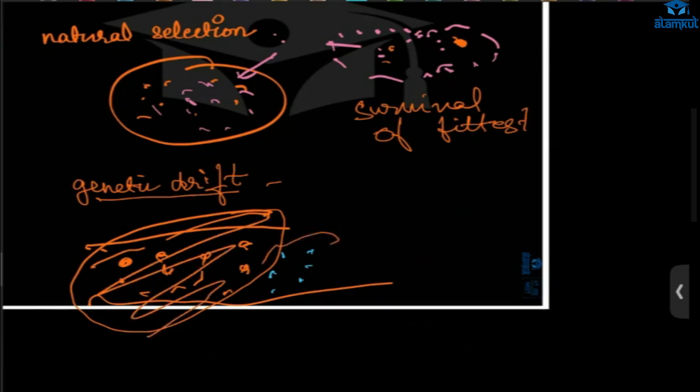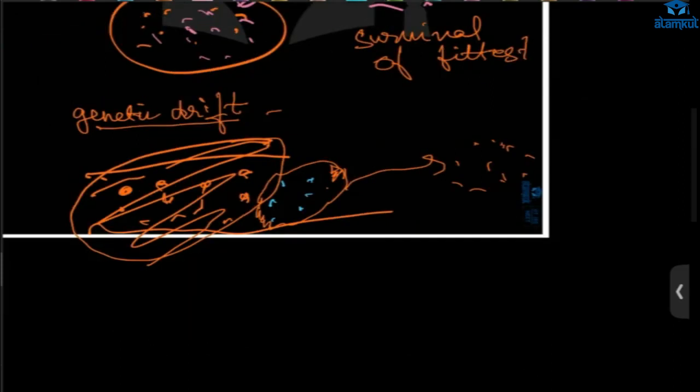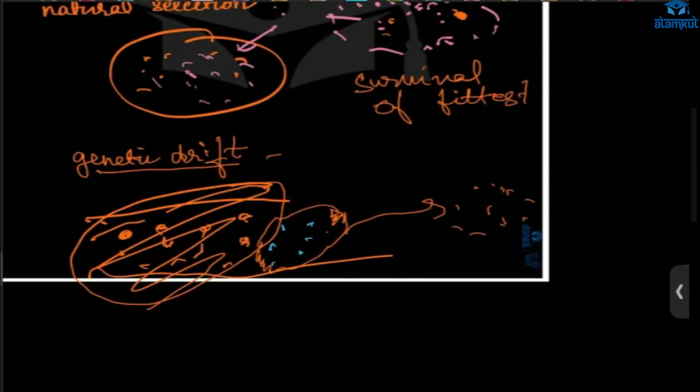Only the blue color ants are left, and they will reproduce and their population will increase. So the blue ants are surviving by chance. That is genetic drift. You will learn more about this.